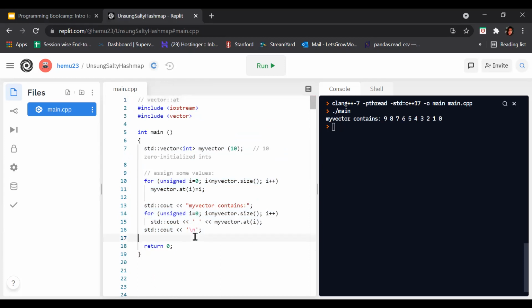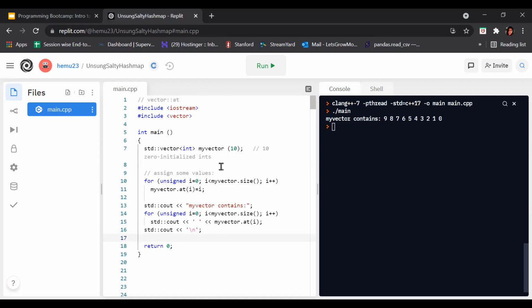What is the at operator? It is also an element access. It returns a reference to the element at position n in the vector container. The function automatically checks whether n is within the bounds of the valid elements in the vector or not, by throwing an out of range exception.